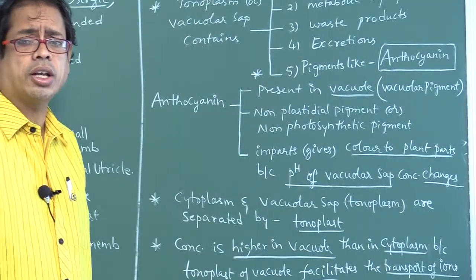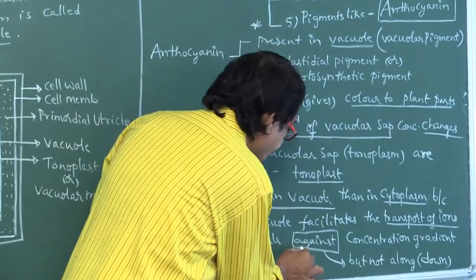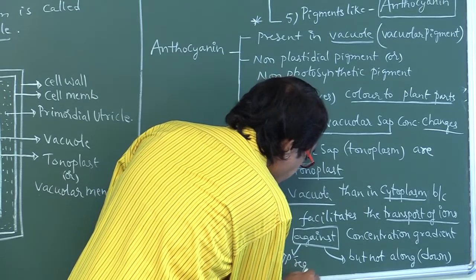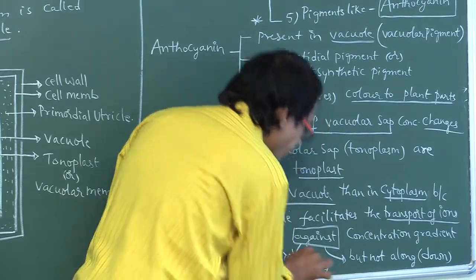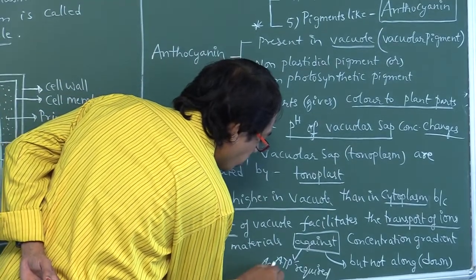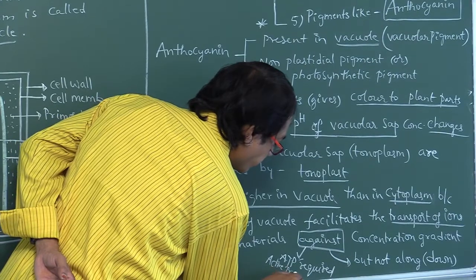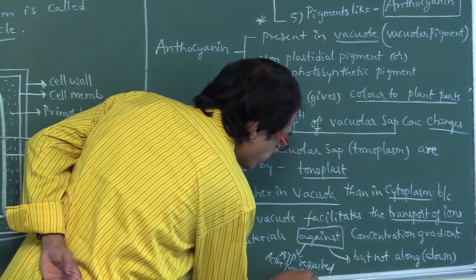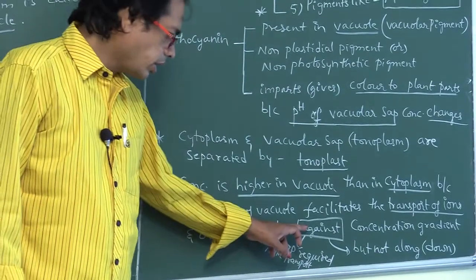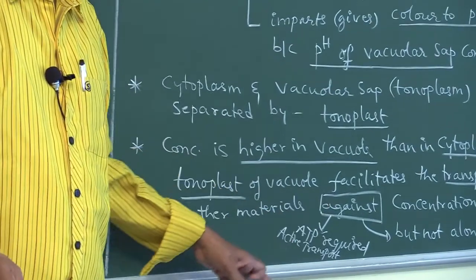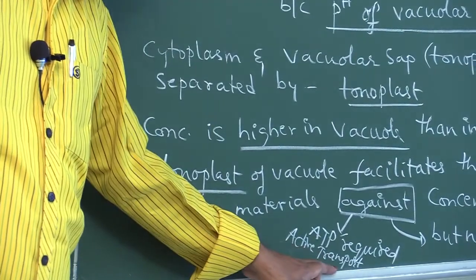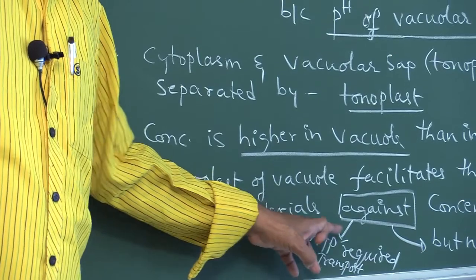Don't write along or down. And here ATP is required. So this type of transport is called active transport: movement of ions from low concentration to high concentration, with ATP required.